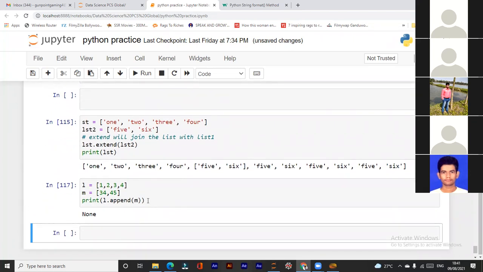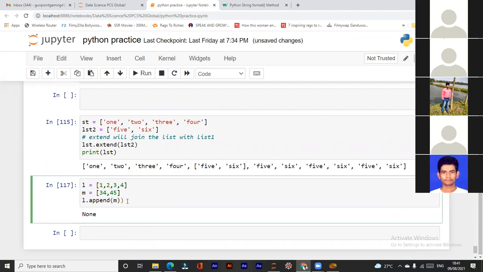Can anyone tell me why I am getting none? The results are not as expected.